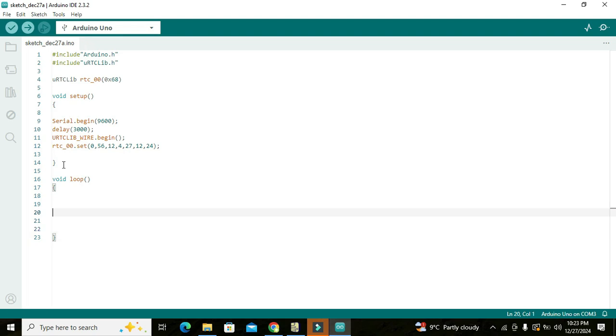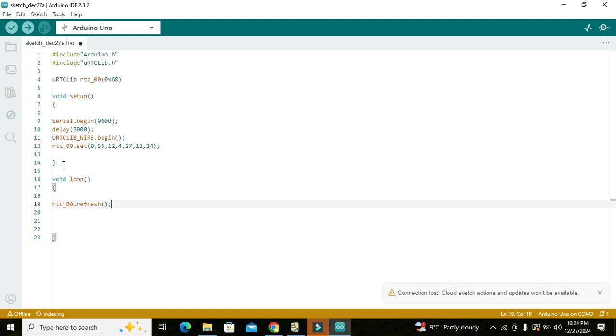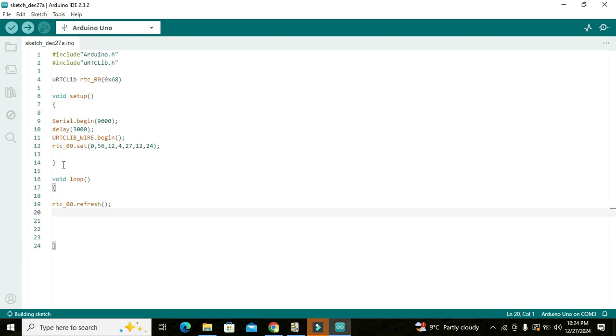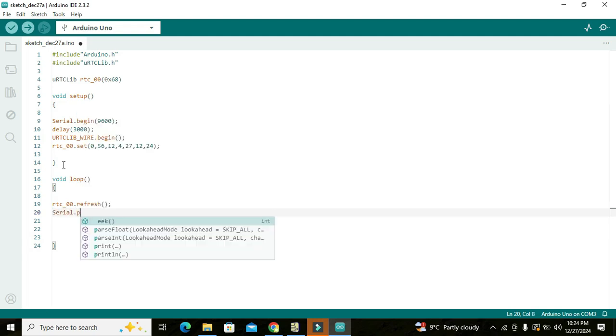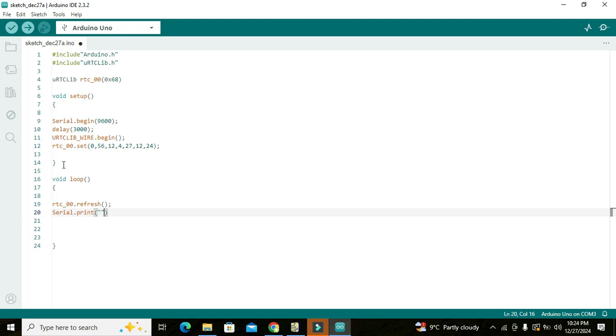Okay, now we will write RTC_00.refresh. RTC_00.refresh. Okay. Now Serial.print, we will write Serial.print "Current date and time". So what is this? RTC_00.refresh will refresh our RTC module, and then Serial.print "Current date and time",